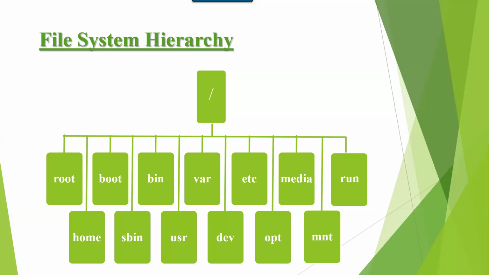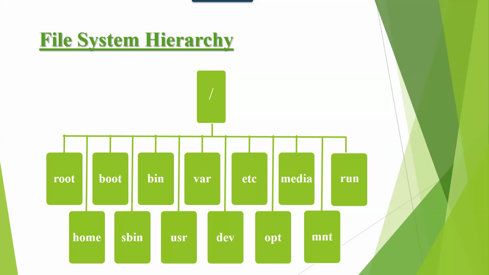Next is boot. Boot contains bootable files. Operating system bootable files are stored under boot. It also contains the kernel. Kernel is an interface between shell and hardware. It is small software in the Linux operating system. That kernel is also stored under boot up to Linux version 6.